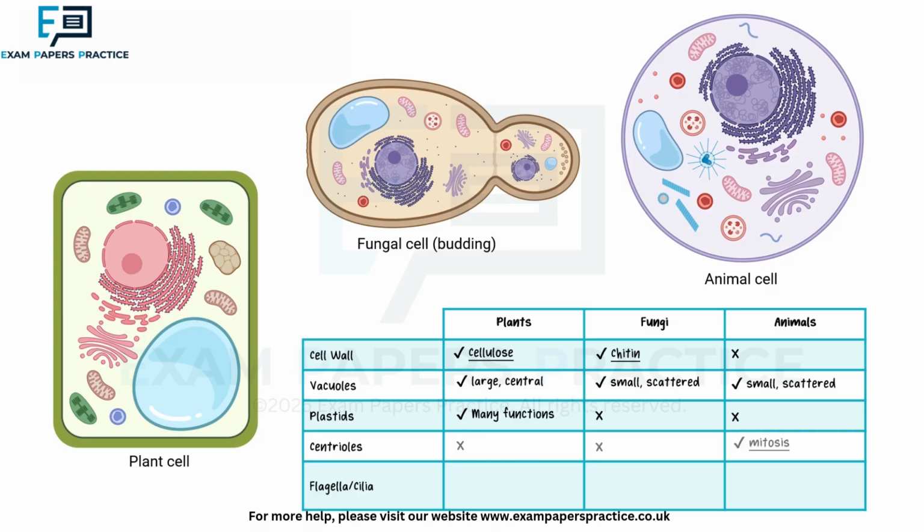Centrioles are found in animal cells and are responsible for organizing chromosomes during cell division. However, they do not appear in plant or fungal cells. Flagella can be found in the gametes of animals and some species of fungi, but usually not in plants. Animal cells have cilia and flagella associated with basal bodies, while fungi do not.